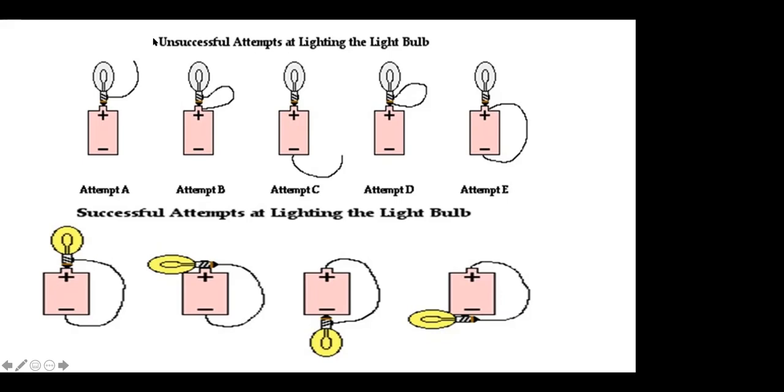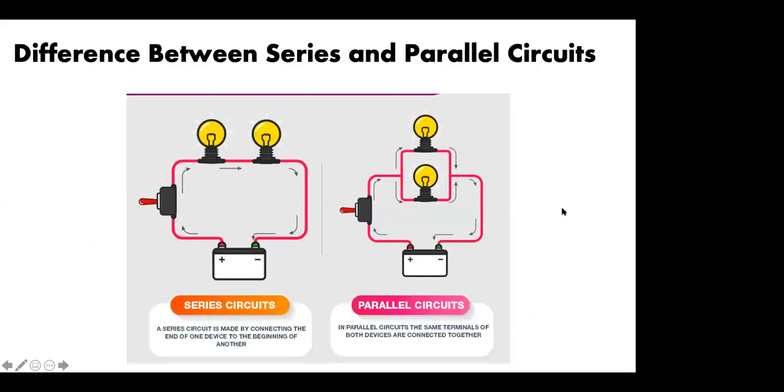And in the next one you can see one is connected to negative and to the bulb, and the bulb is connected to positive. So the circuit is complete. Here also one is connected to the bulb and then the bulb is connected to the negative. Here also you can see the bulb connected to negative and the other terminal of the bulb connected to positive. And here one terminal is negative and the other terminal of the bulb is connected to positive. So in all these cases, the bulb will glow.